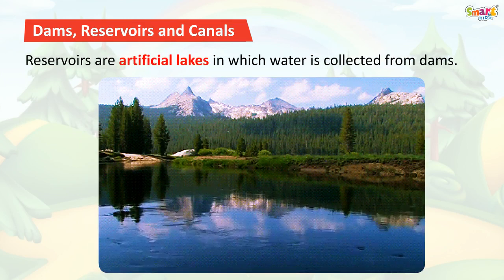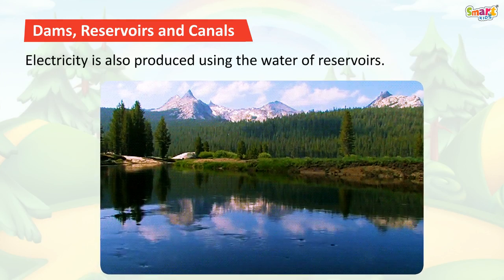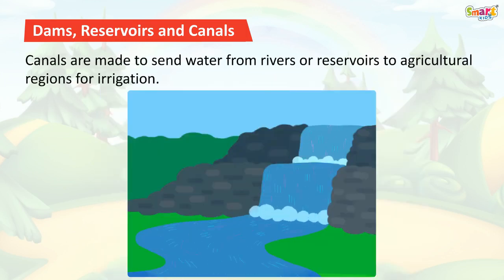Reservoirs are artificial lakes in which water is collected from dams. The water collected in these reservoirs is released when the level of water in the river decreases. Electricity is also produced using the water of reservoirs. Canals are made to send water from rivers or reservoirs to agricultural regions for irrigation.